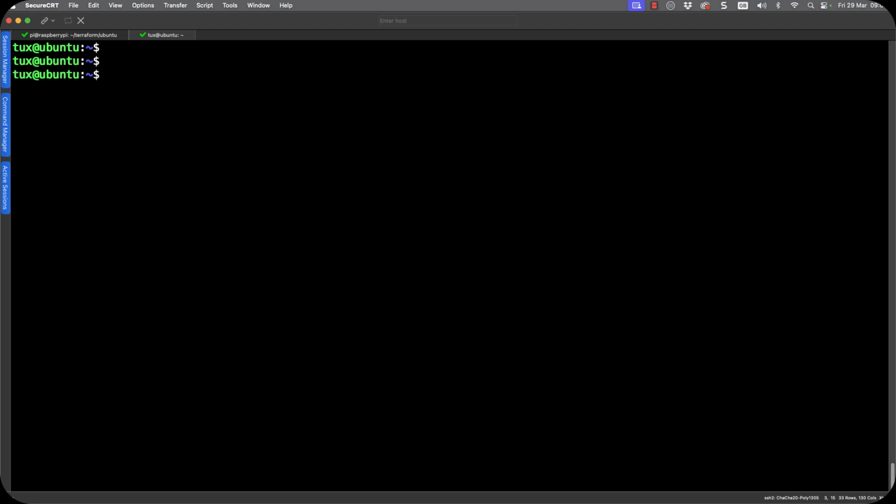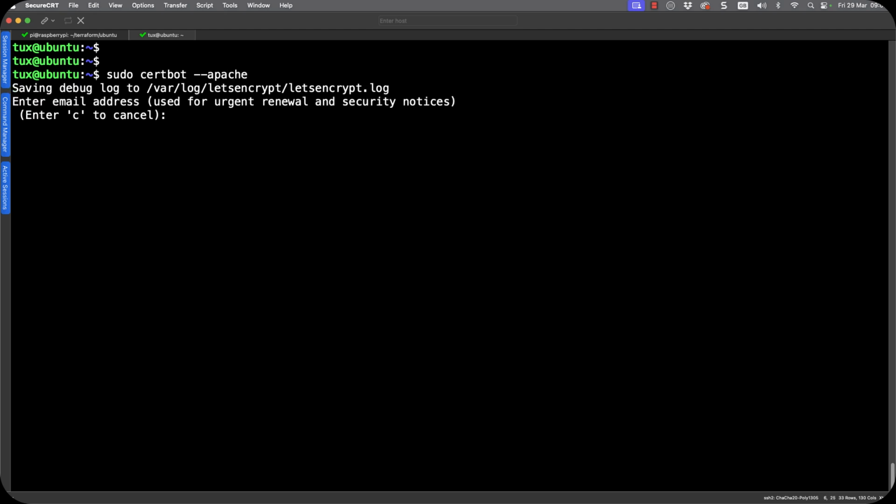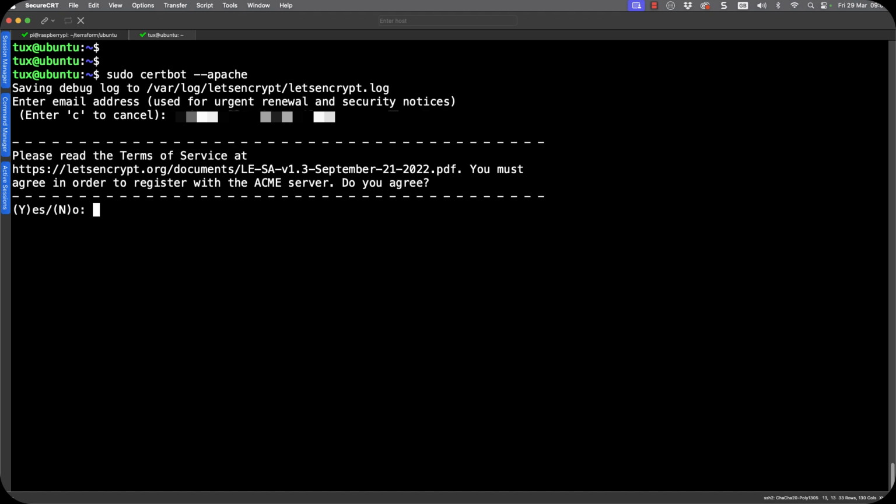The rest we can leave to the certbot wizard. If I go through then using sudo and certbot --apache, that's just saying that we want to use the Apache wizard. We can put in our email, and that's, of course, just blurred out.